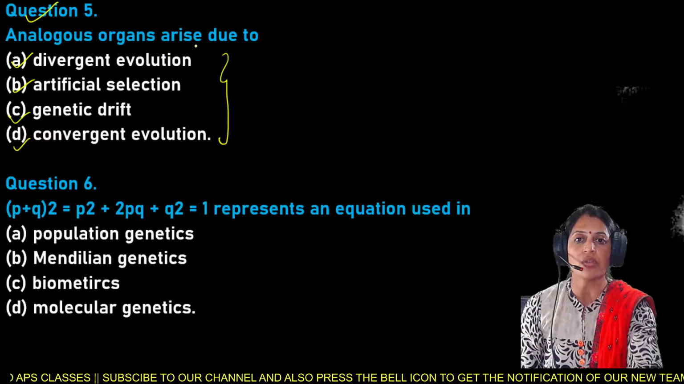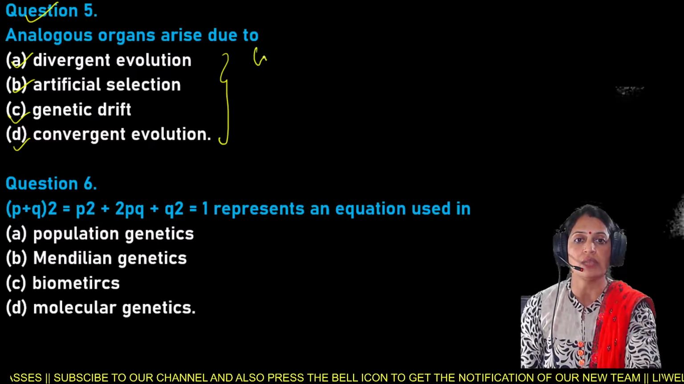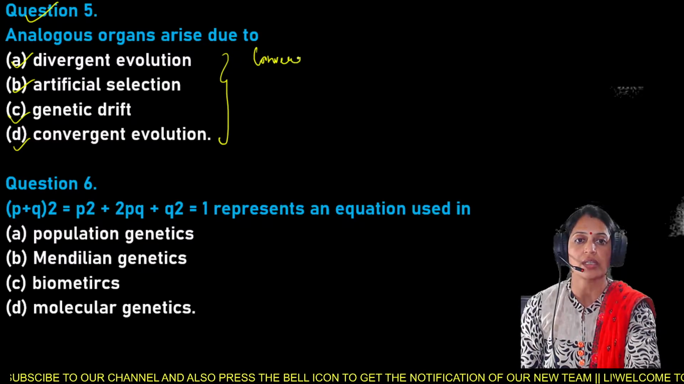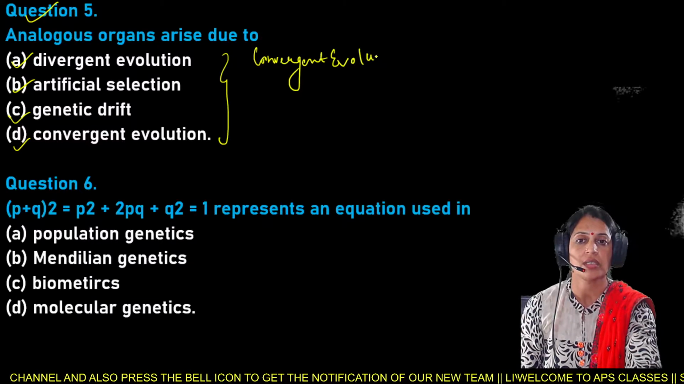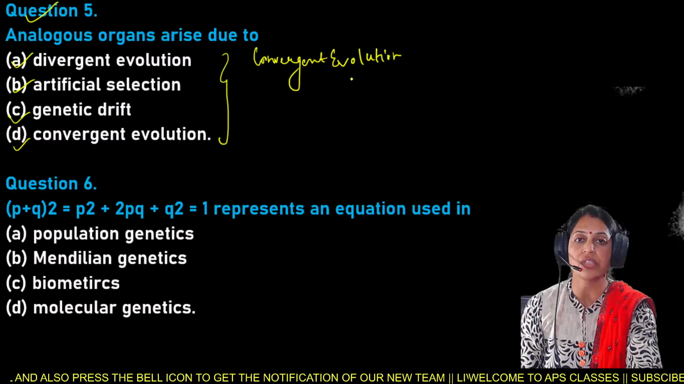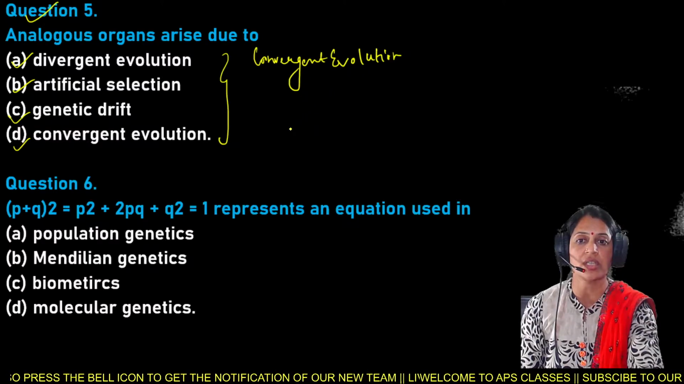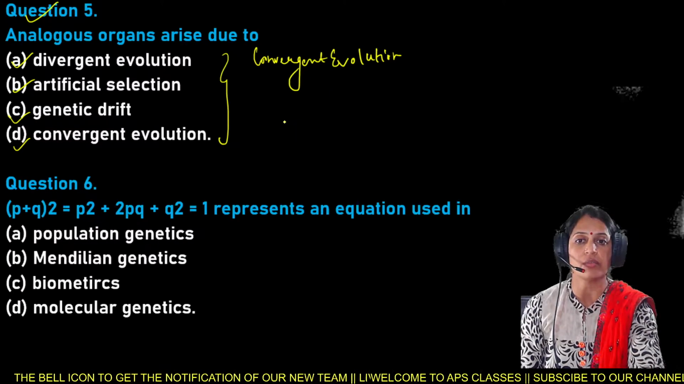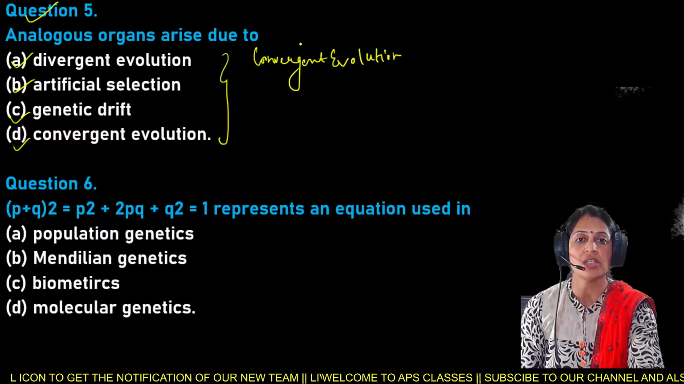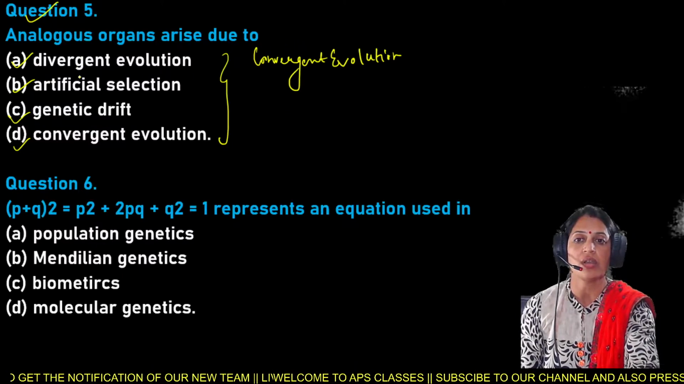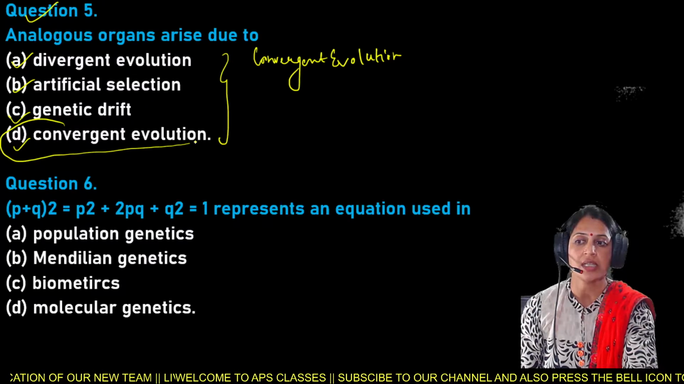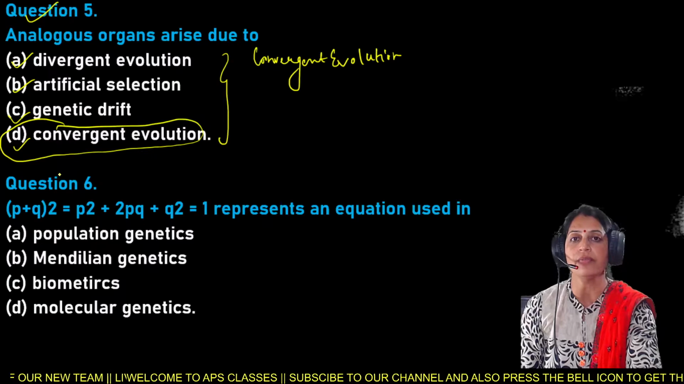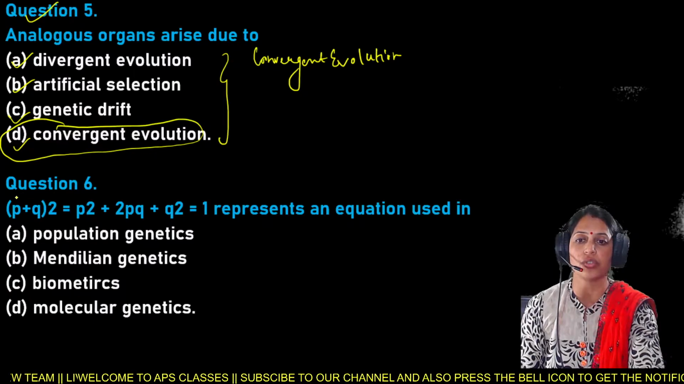So analogous organs arise due to the convergent evolution. Not divergent evolution, not artificial selection, and even not genetic drift, but the analogous organs arise due to the convergent evolution. So here option D is the right answer for the question number 5. That is the convergent evolution.